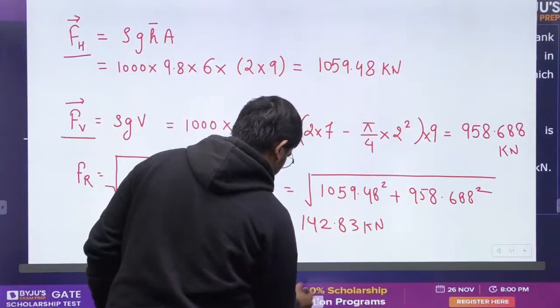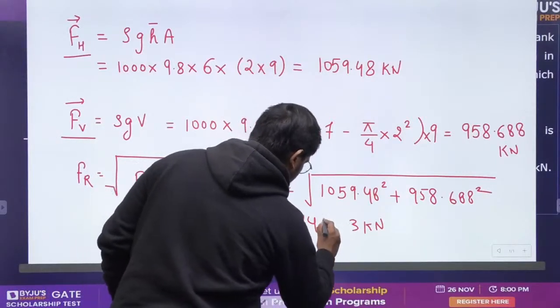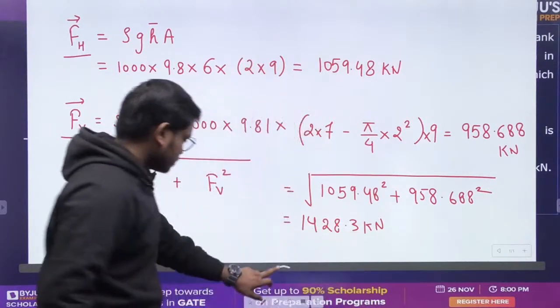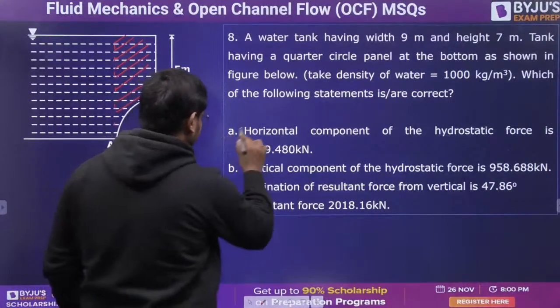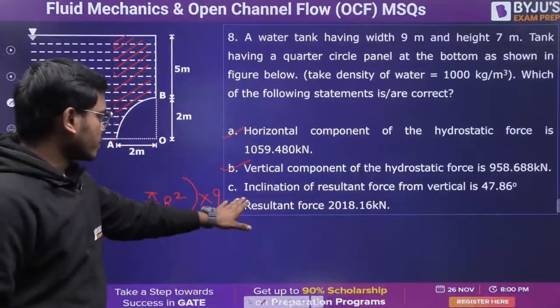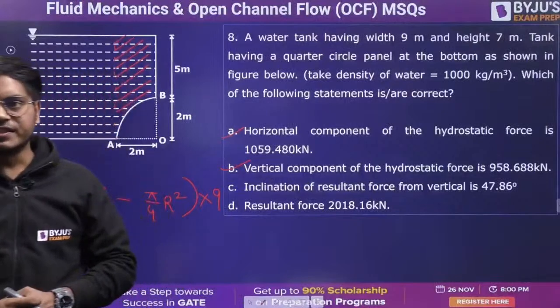Sorry, not 142. Let me see if this matches. Resultant force is not matching. These two are matching, obviously, A, B. And resultant force is not matching. Inclination, can you get the value of inclination, everybody?